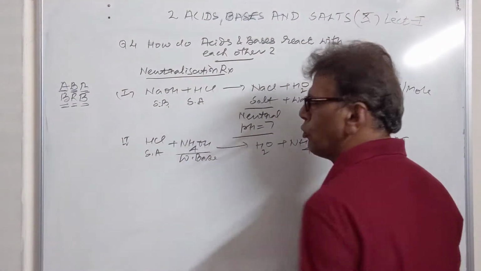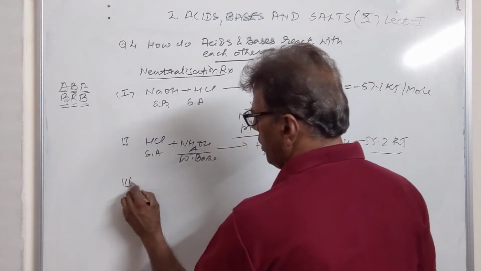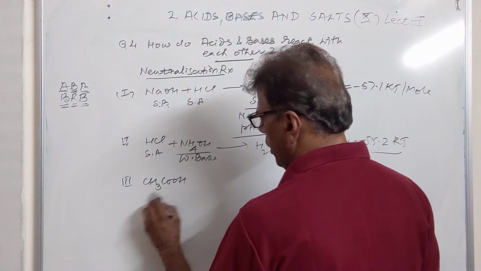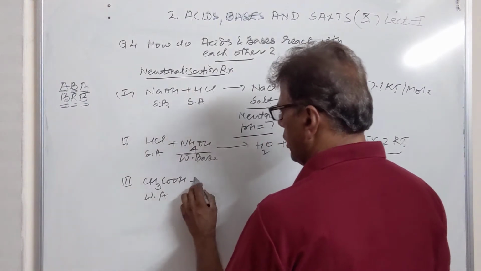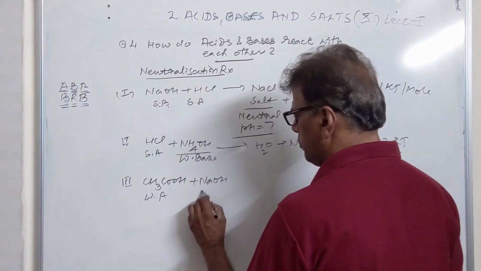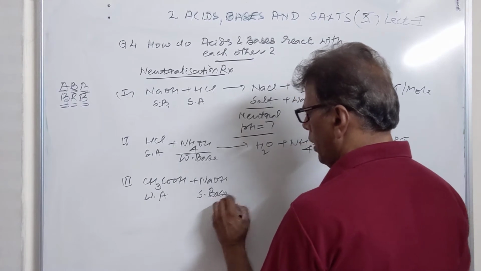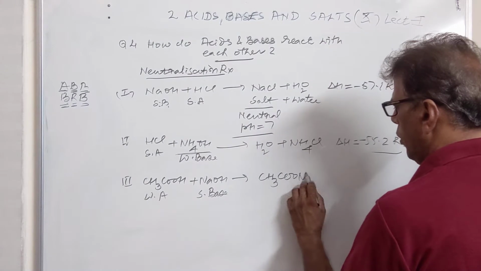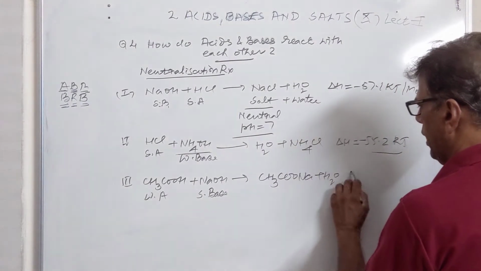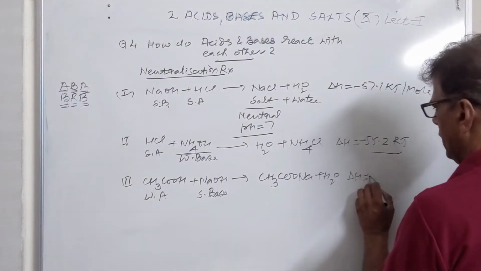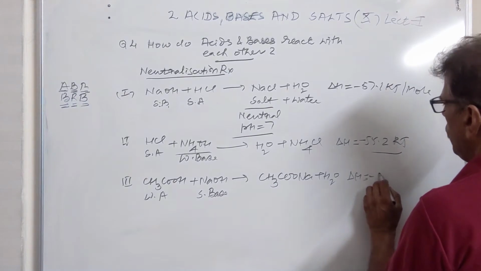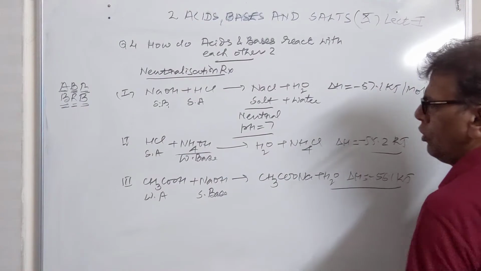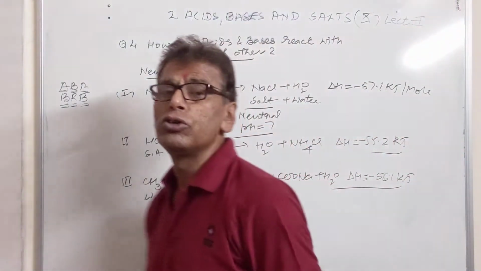of ammonium hydroxide here. Similarly, we have another case where the acid is weak, acetic acid, vinegar. It is a weak acid, and it combines with a strong base and produces sodium acetate, along with water. Again here the heat is less, in this case around 57.6 kilojoule. So why is heat reduced in these cases?